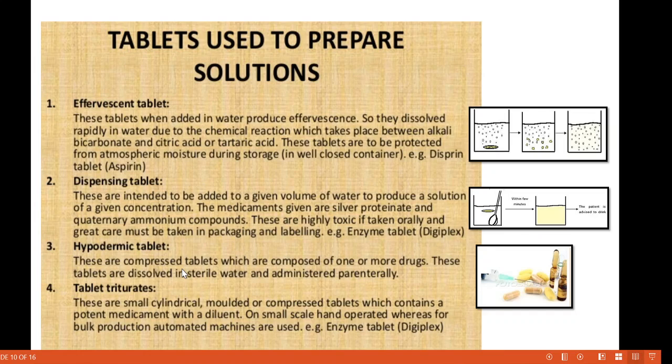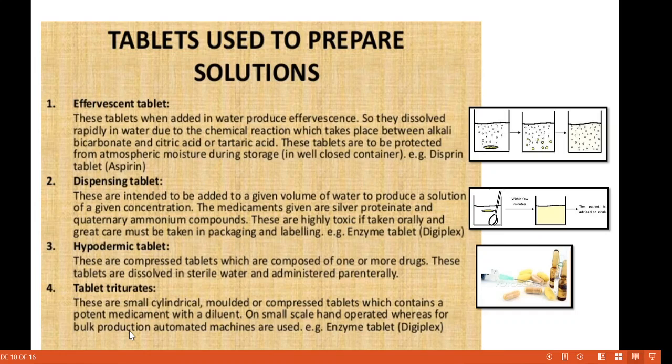Hypodermic tablets. These are compressed tablets which are composed of one or more drugs. These tablets are dissolved in sterile water and administered parenterally. Means what? These are administered by using an injection. Okay, this is called hypodermic tablet.